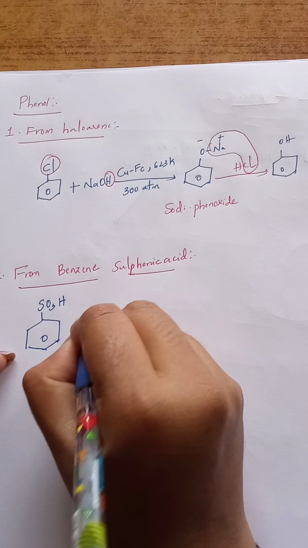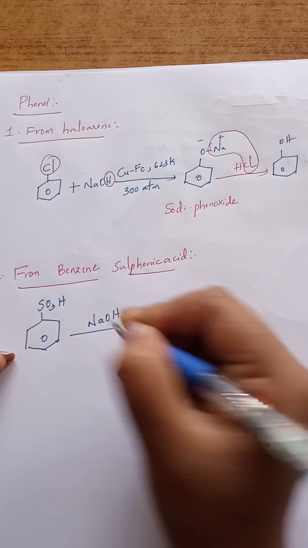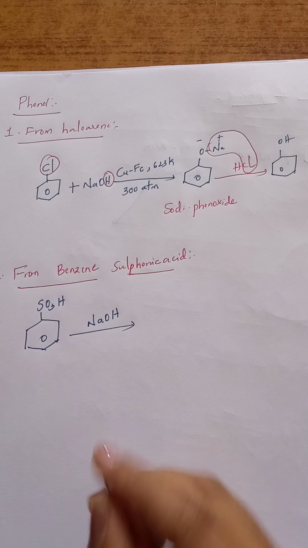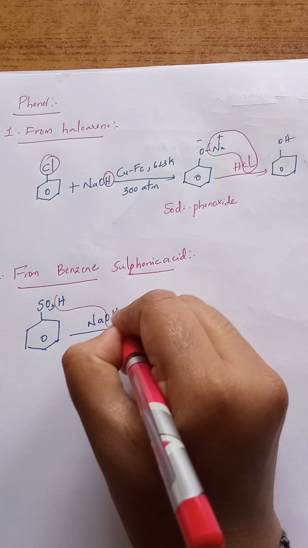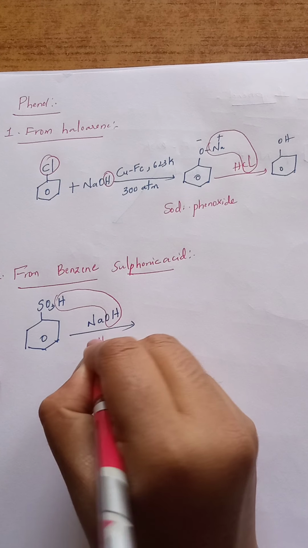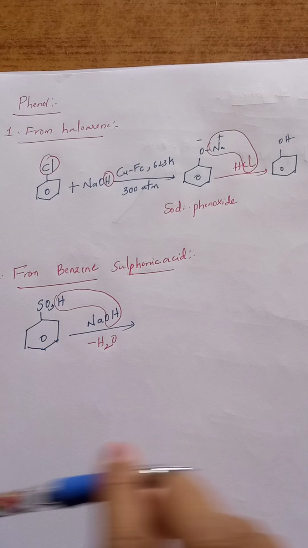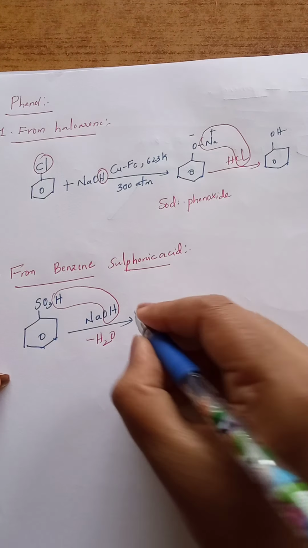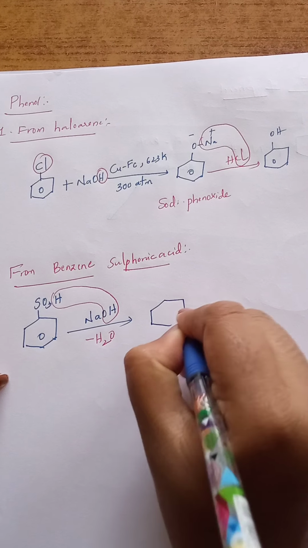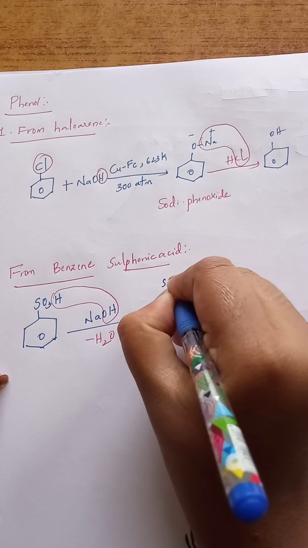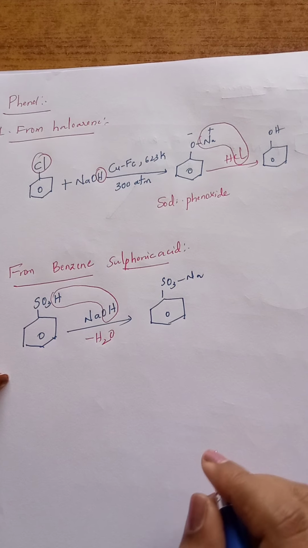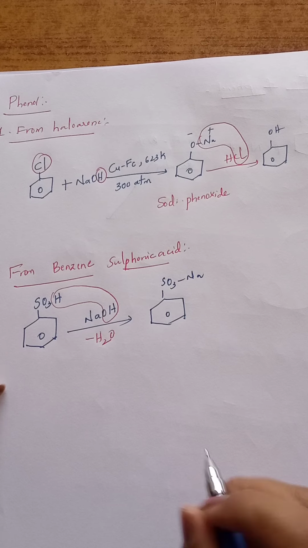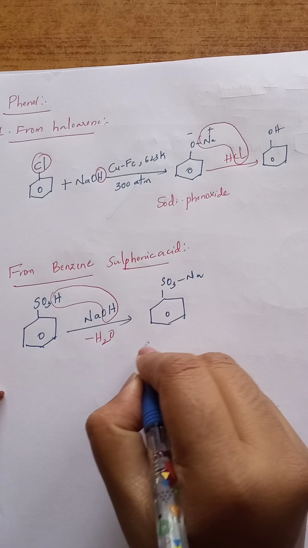Now it is treated with sodium hydroxide initially. First it loses water, hydrogen from here and OH from here eliminates as H2O. Then sodium is directly added to sulfonate, then converts into SO3Na. This is sodium benzene sulfonate.